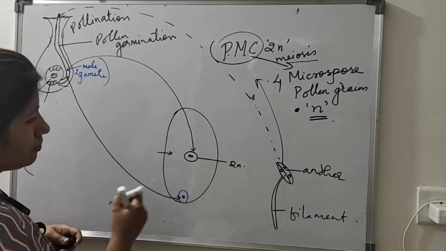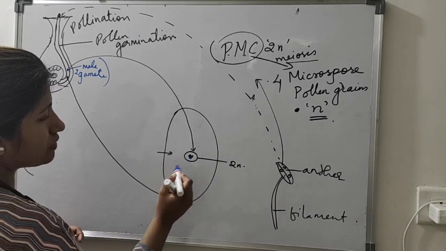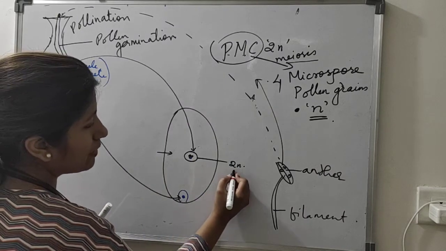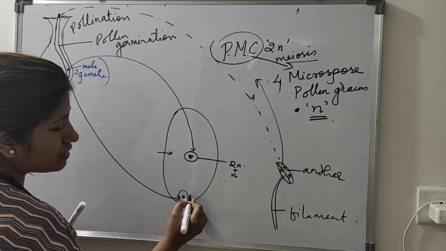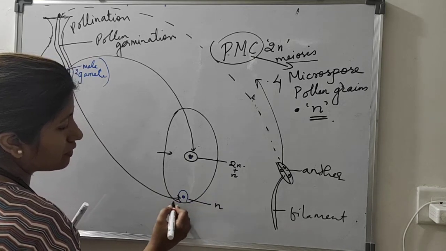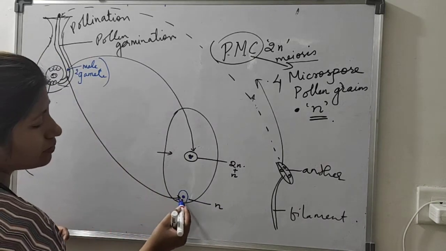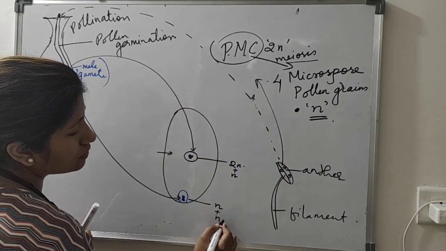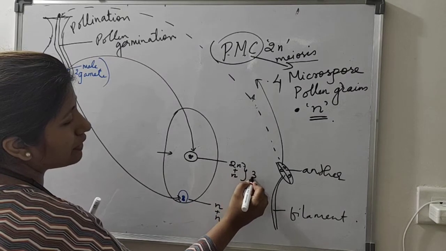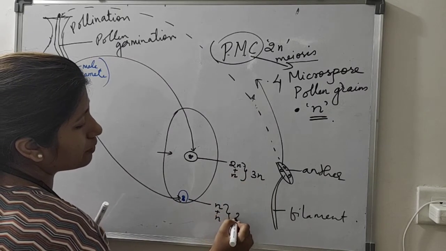Male gamete is also haploid, so one male gamete is joining the polar nuclei. Egg cell is also haploid, so another male gamete is joining here, it is fertilizing. So this will become triploid and this will become diploid.